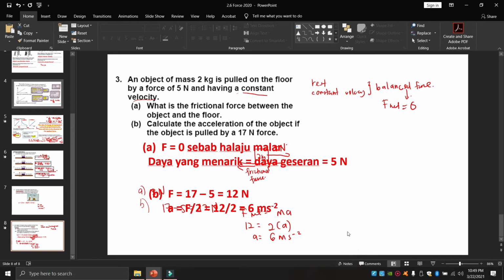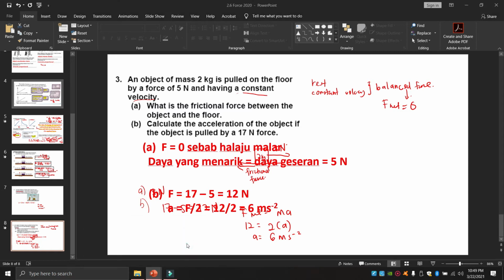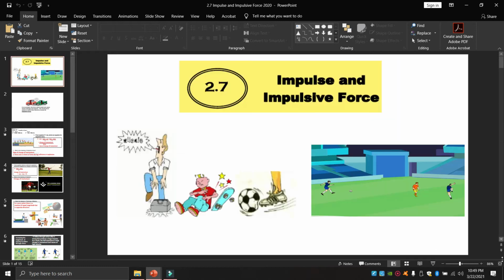So we move on to the next one, that is 2.7, impulse and impulsive force.